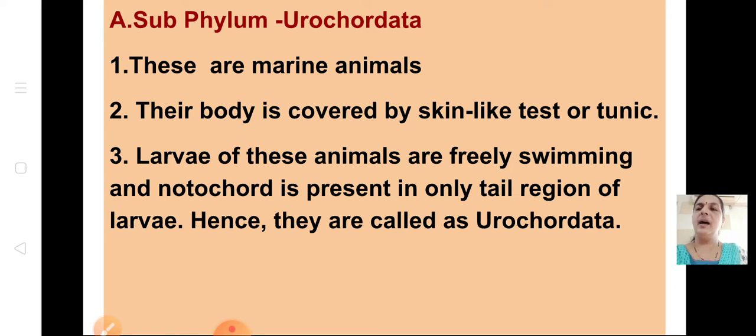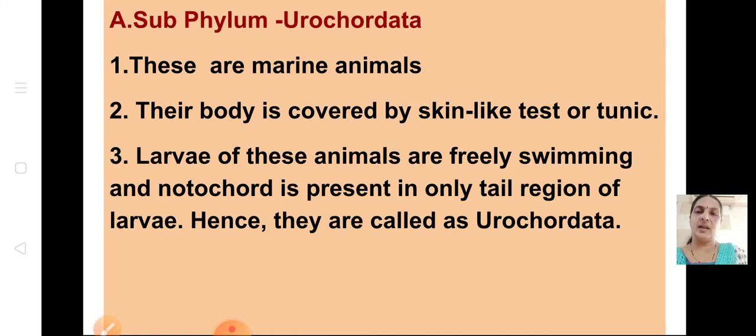Larvae of these animals are freely swimming, and notochord is present only in the tail region of the larvae. See, notochord is present in any developmental stage we learned. Here it is present only in the tail region of the larvae. That's why they are called Urochordata.